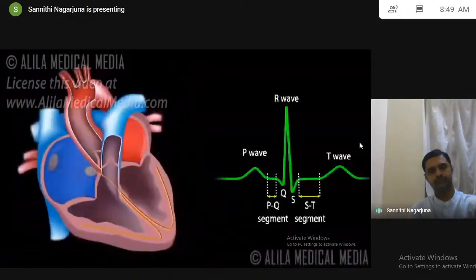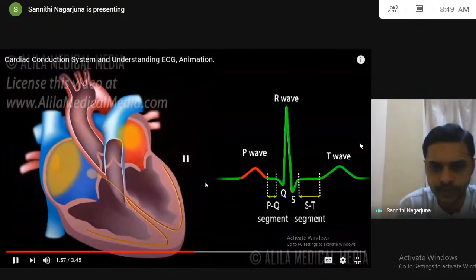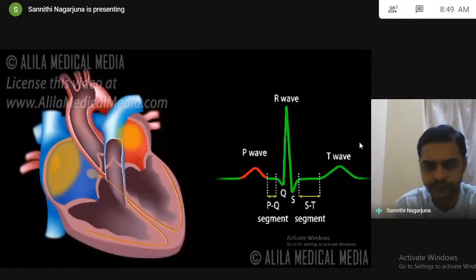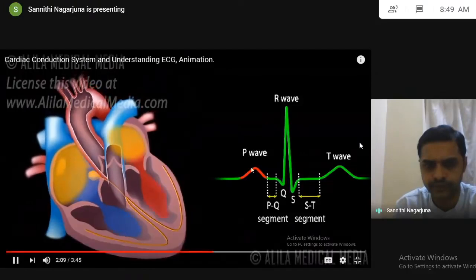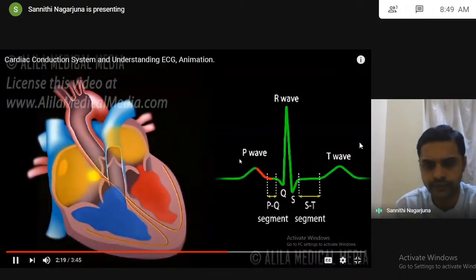When the atria are full of blood, the SA node fires electrical signals. See, this is due to the SA node. This is due to atria. They spread throughout the atria and cause them to depolarize. This is represented by the P wave on the ECG. Atrial contraction, or atrial systole, starts about 100 milliseconds after the P wave begins. The PQ segment represents the time the signals travel from the SA node to the AV node.